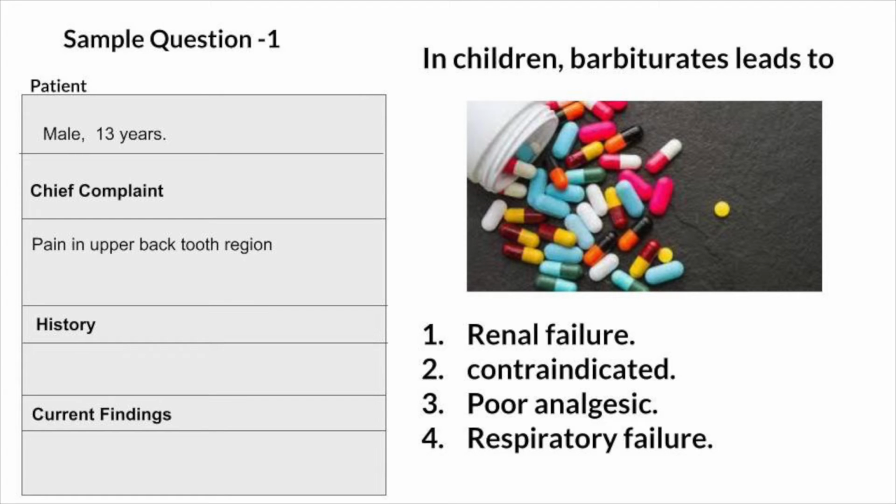Question 1. Patient, male, 13 years, chief complaint, pain in the upper back tooth region. In children, barbiturates lead to renal failure, contraindication, poor analgesia, or respiratory failure. Answer, respiratory failure. In children, the rectal administration of methohexital is sometimes used for the induction of anesthesia or for sudden sedation during imaging procedures.